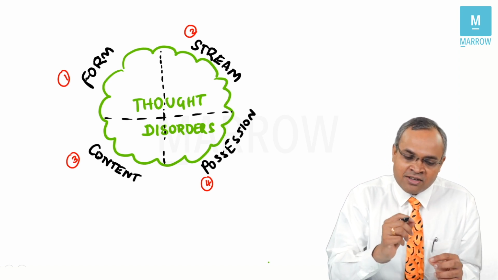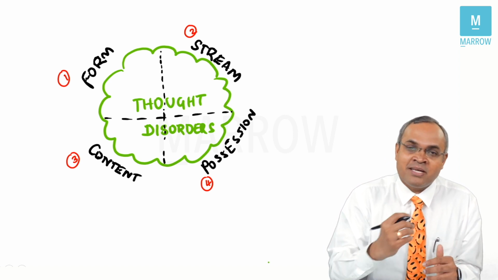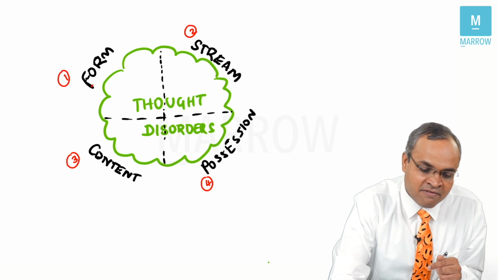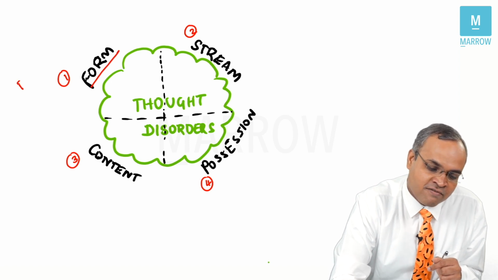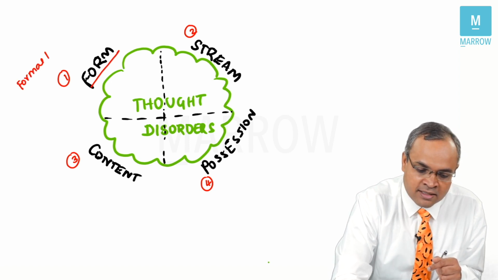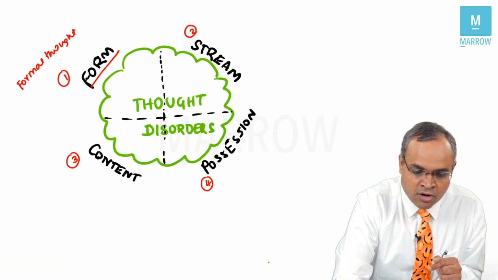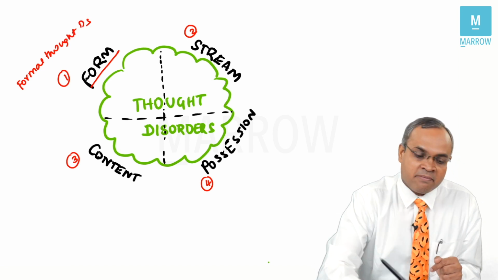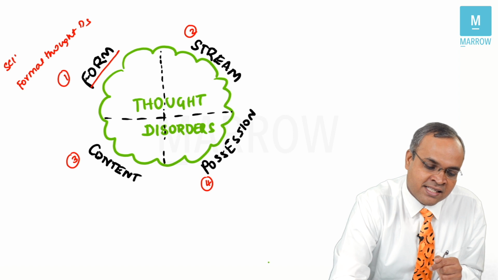Let me give you highlights of each of these because they have also been separately asked in exams. When you're talking about thought form disorder, we are calling it formal thought disorder. And the best example for formal thought disorder being seen is patients with schizophrenia.